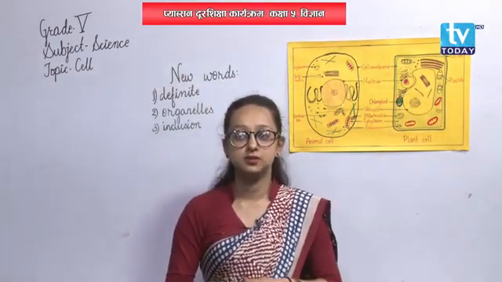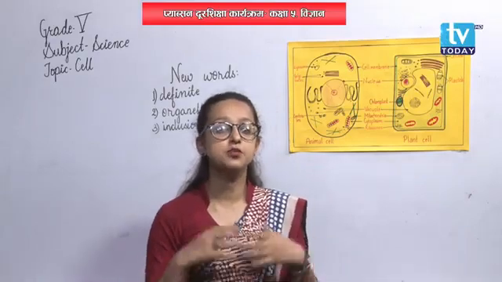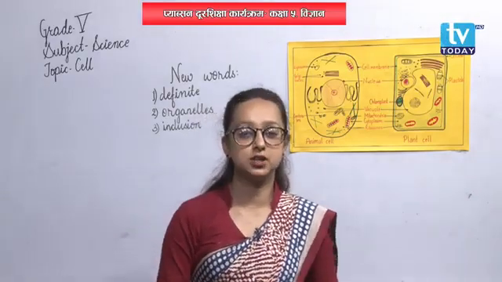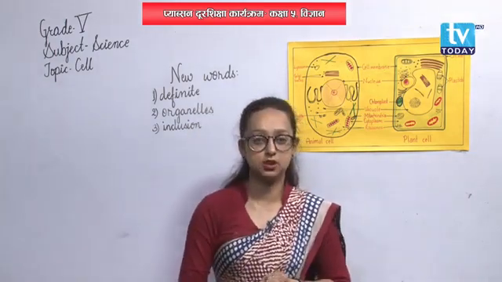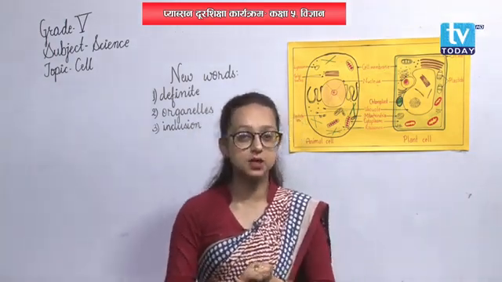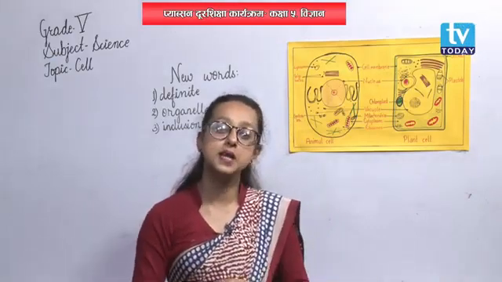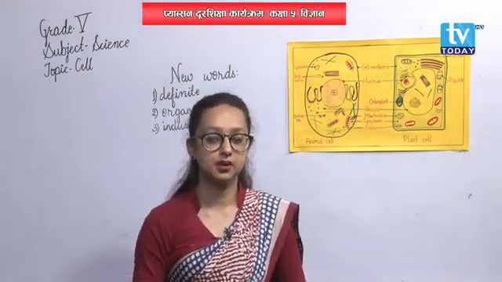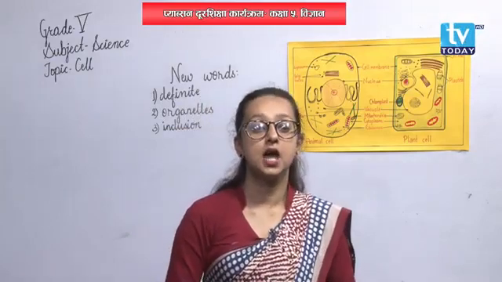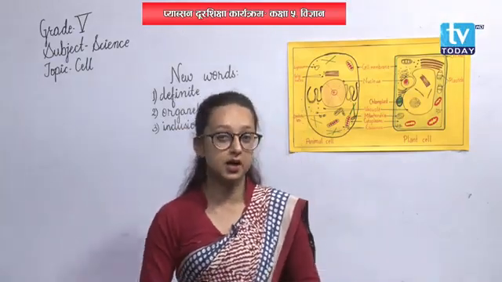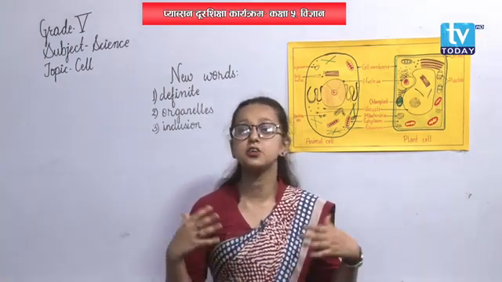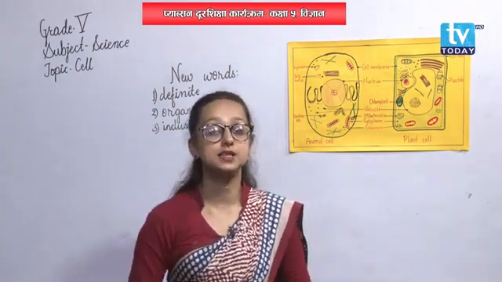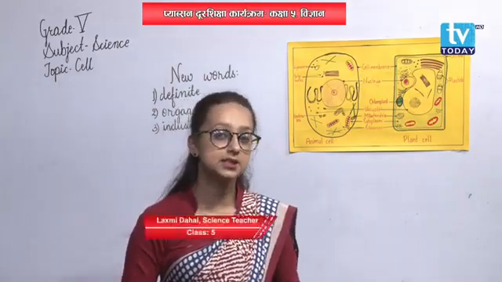Also, animals may be unicellular or multicellular. That is, they may be made up of a single cell or many cells. Regarding single cells, we have learned about amoeba, paramecium, euglena, isn't it? They are unicellular organisms, that is, they are made up of a single cell.